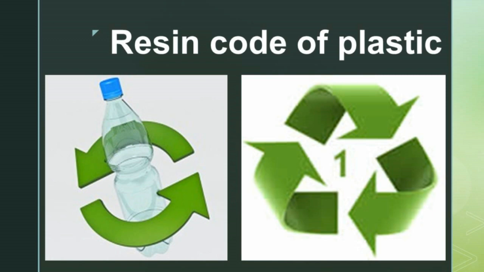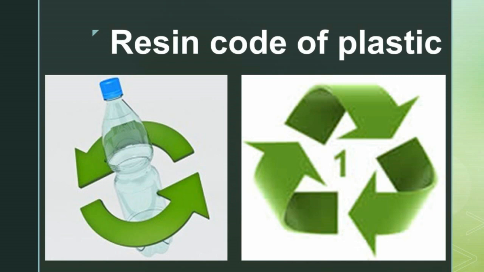If the number is 1, it denotes, within a chasing arrow triangle, that it is PET or PETE, a type of plastic called PET. So what we have to do is, when we use a plastic with number 1, it denotes that it is single use.